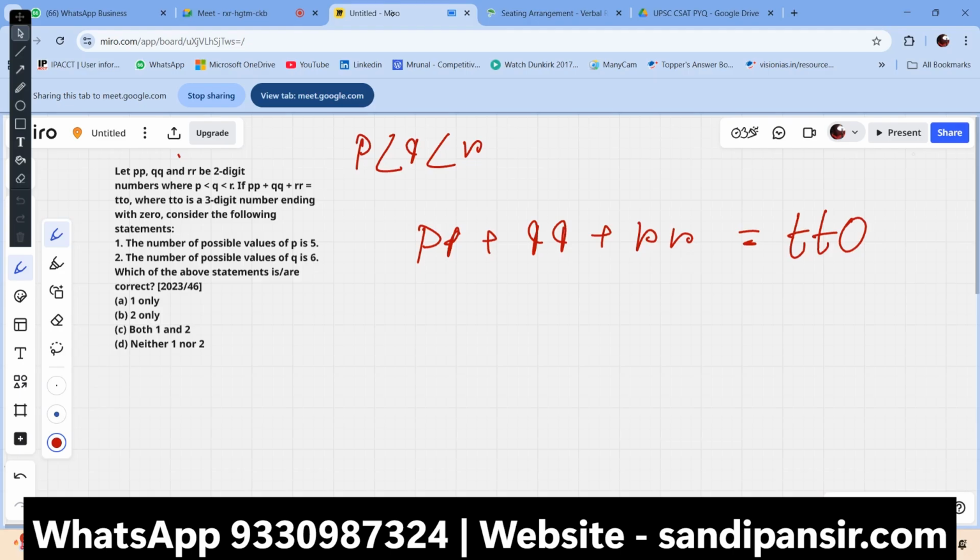See, the question itself is there. We can put it in that way. There is a way to do it. Suppose what we are doing is 11p plus 11q plus 11r equal to 110t. So you can do it, and this is the way the whole thing is there.